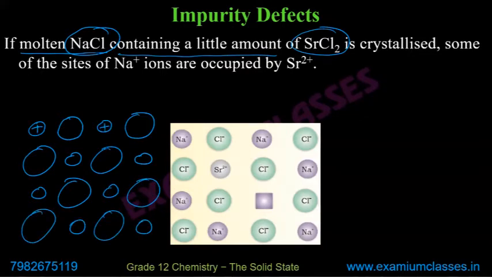So these are positives, cations, and these are chlorines, negative. Now, what can happen is that two positives, say these ones, go away.